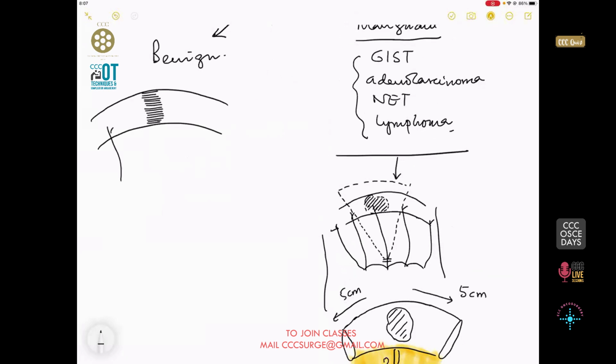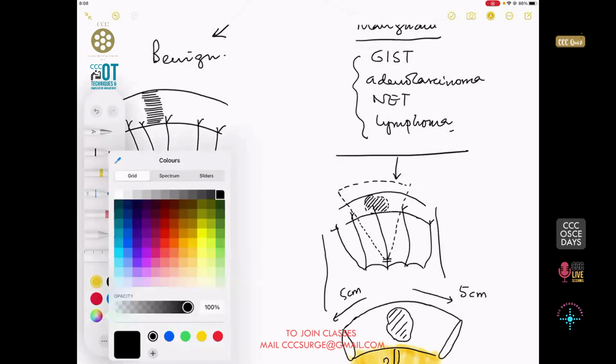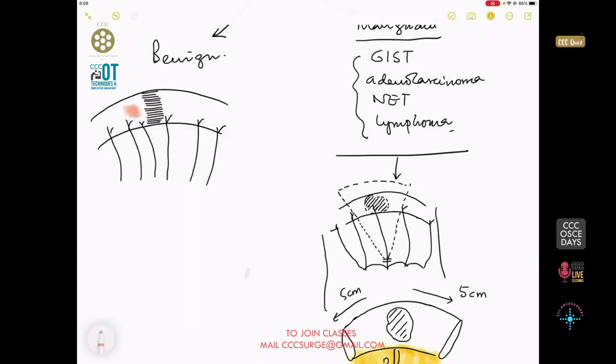The basic idea is that these are the pieces of intestine and the vessels that are supplying them. And if these are the vessels that are supplying, remember the mesentery has not done anything wrong. And if the mesentery has not done anything wrong, you are not required to take a lot of mesentery.